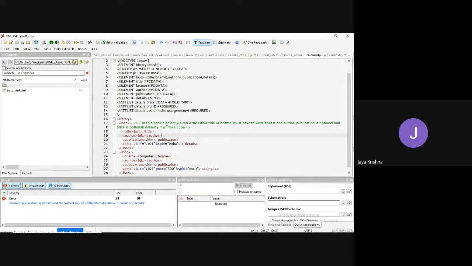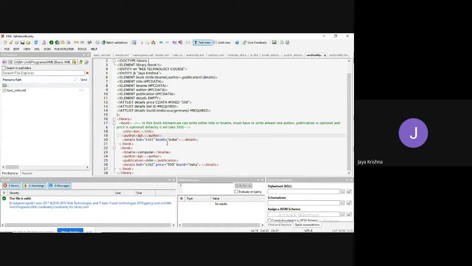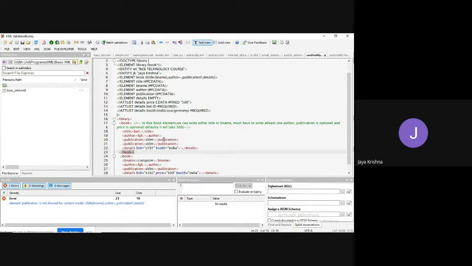What about the publication? Publications can be 0 or 1, so I removed it. There is no error at all. Click on XML, click on validate. There is no error at all. If I pass it once, there is no problem. But if I pass it one more time, now we'll get an error, because more than one time is not allowed.